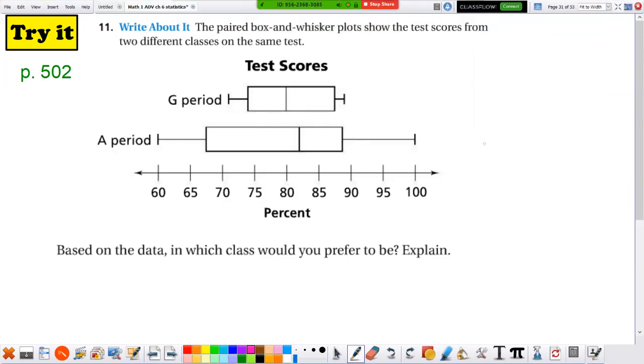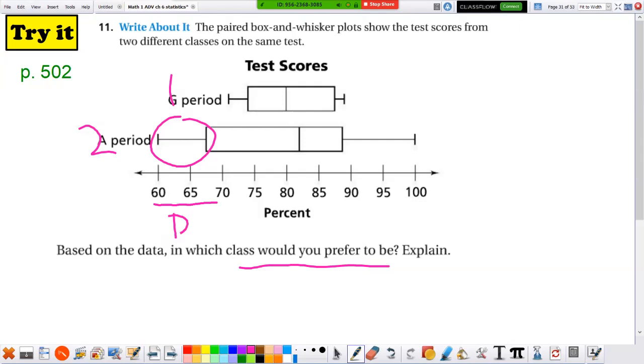Okay, welcome back. This would be fun if we were in class and you're all debating here. But yeah, here's first period, here's second period. It's really up to you what you would like to be in. I noticed in second period, 1/4 of the students are down in here like at a D, aren't they?